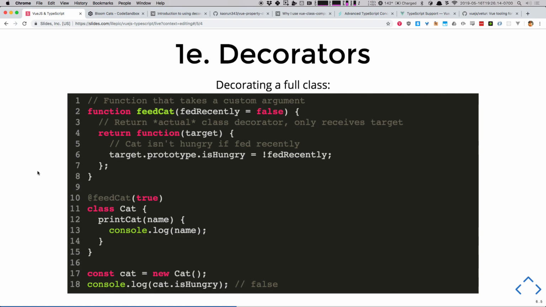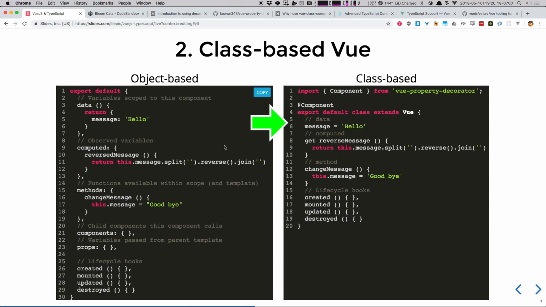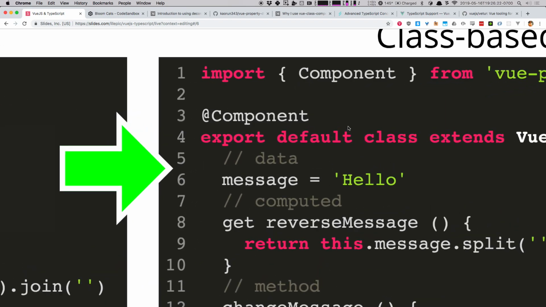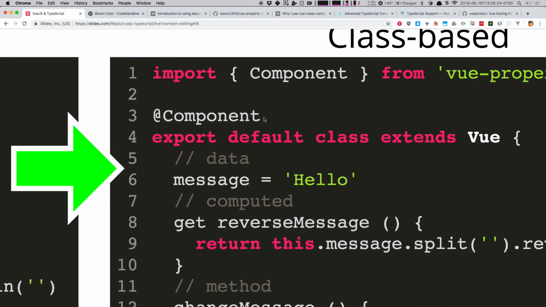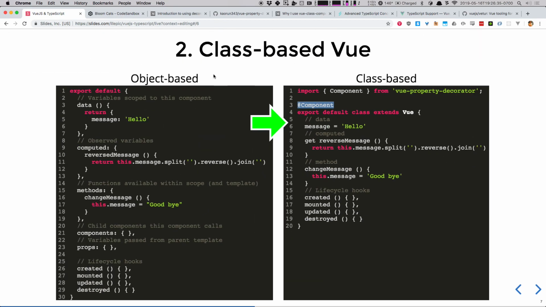All right, all of this decorator knowledge that we have is to simply do one thing. We're going to zoom way in here. I want you to pay attention to that at component, because we're going to compare it to the next big thing that we need to learn, and that is class-based Vue transforming from object-based.